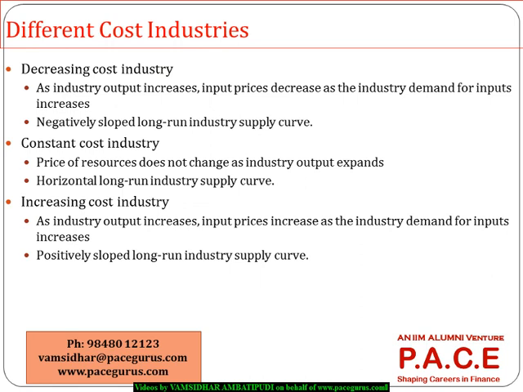We even classify the various businesses or industries based on cost. If we look at a typical mobile phone industry or a computer industry, what we see is that as the volume is increasing, the costs are coming down and down drastically.